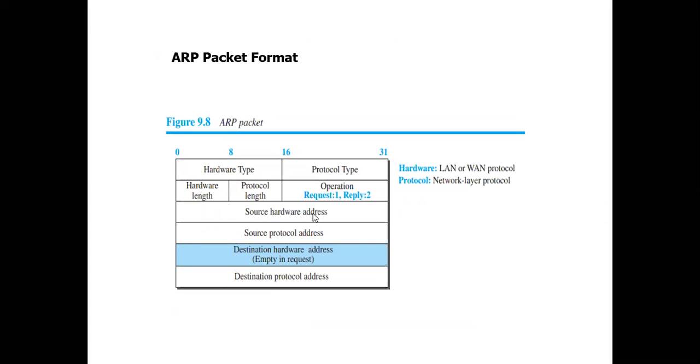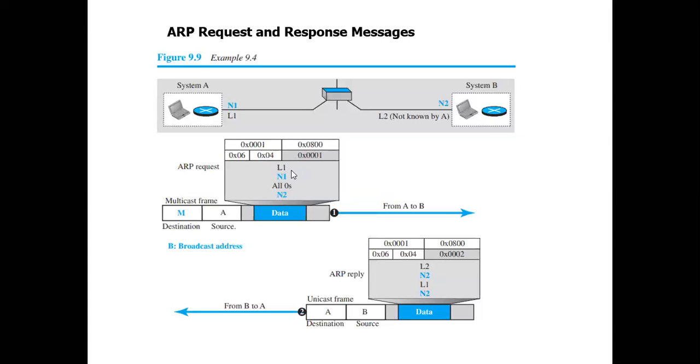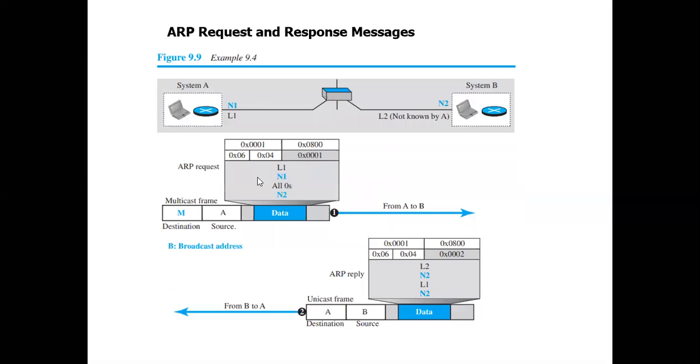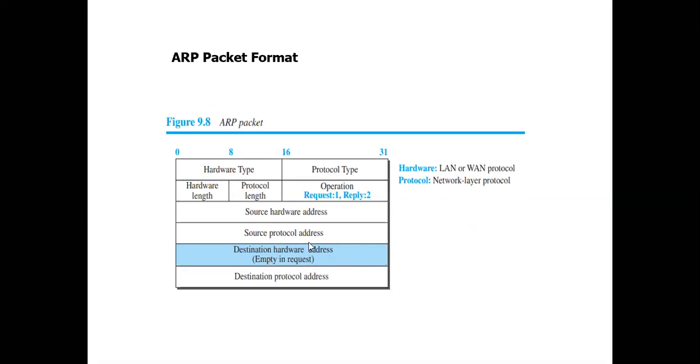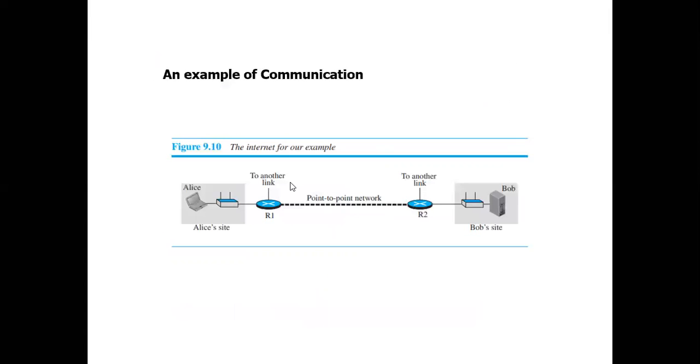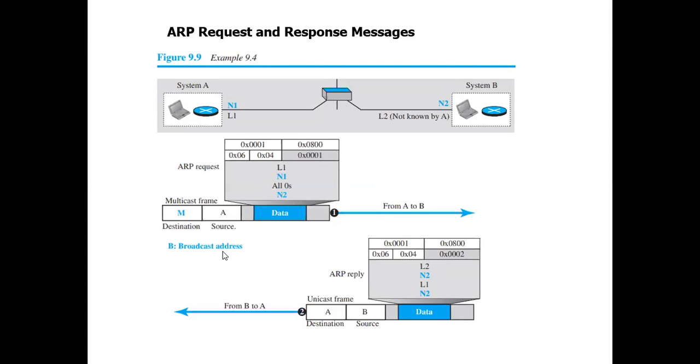And the source hardware address. Source hardware address is what? Hardware address is nothing but the link layer address. It is L1. And the source protocol address is the IP address. So that is N1. Clear? Destination hardware address, we don't know because it has not been known. We need to request it in order to get the destination hardware address. So that is why it is represented with all zeros. And the destination protocol address, yes, we know the IP address of the destination, that is N2. So that is why here it is given as N2.